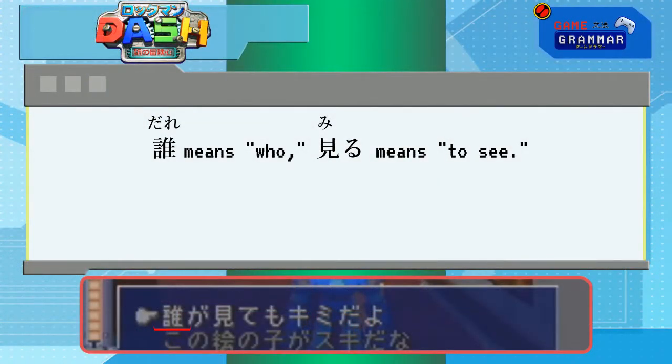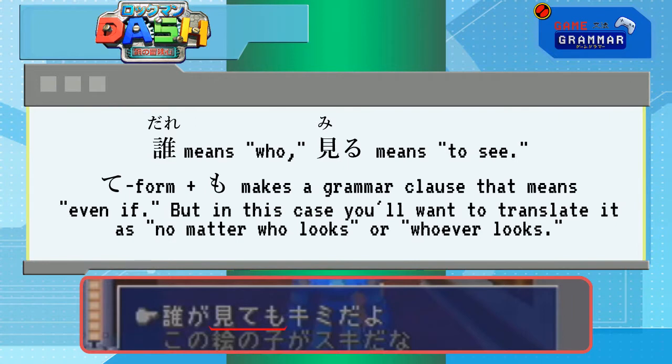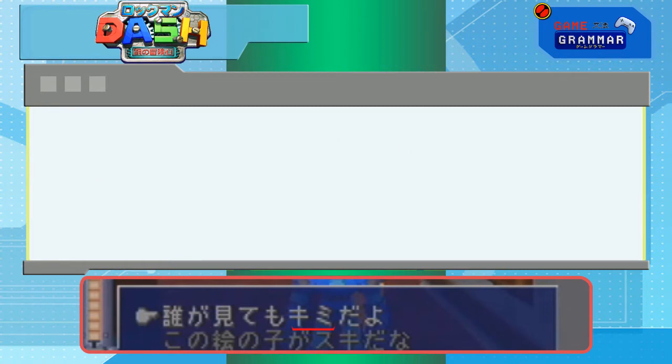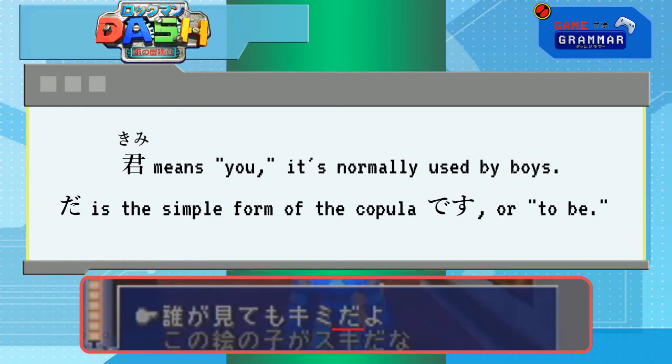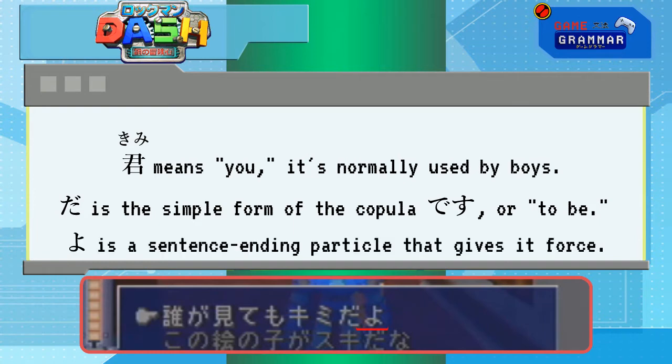Dare means who. Miru means to see. The te form with mo means even if, so dare ga mite mo means even if who looks. Which doesn't make sense. It's more of a, it doesn't matter who looks, or whoever looks. Kimi means you, which is generally used by boys. Girls would usually use anata instead, like we saw before, though exceptions are always a thing because, well, language is messy. Finally, da replaces the copula desu, which is the verb to be or is, and yo is a sentence-ending particle that indicates force. He's being forthright with his emotions.